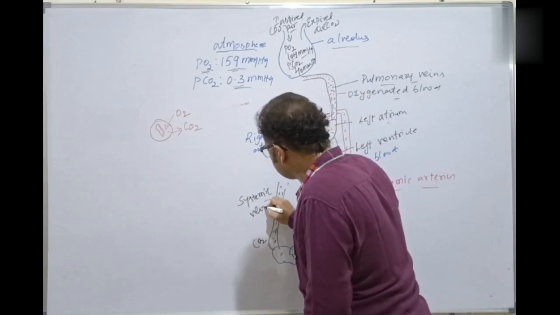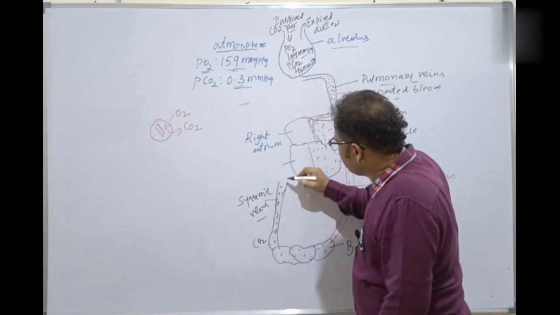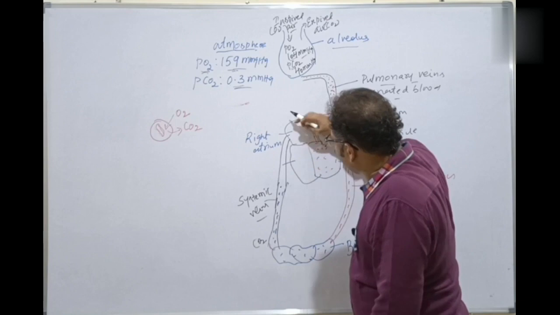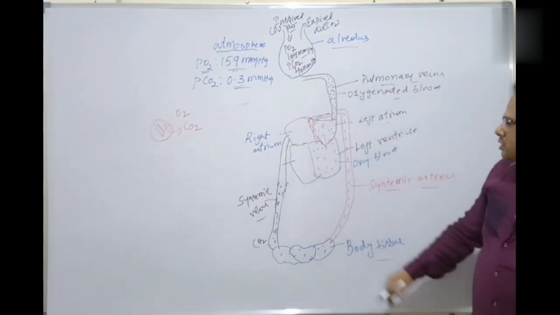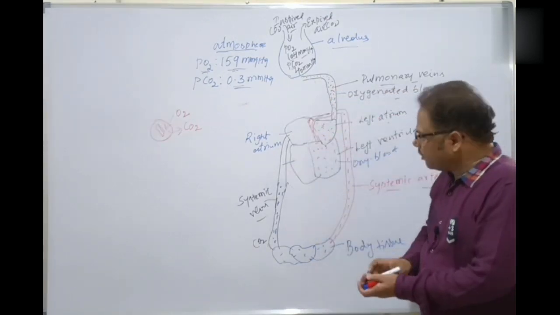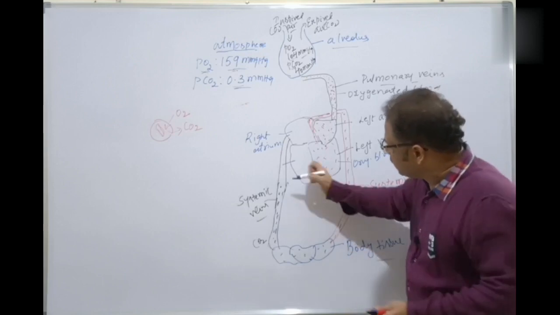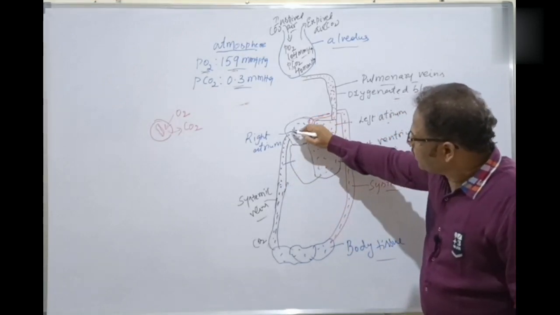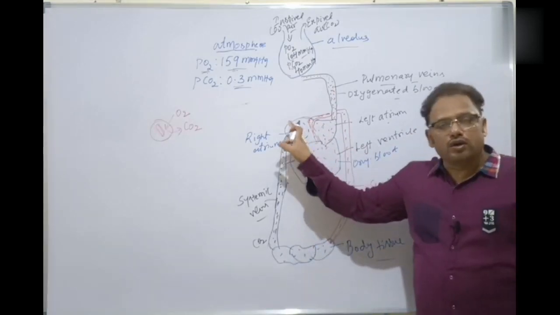Systemic veins, and to be supplied to which one? Right atrium. This is the right atrium, isn't it? The right atrium is having which blood? The deoxygenated blood, which is supplied to the right atrium. The right atrium contains the deoxygenated blood.